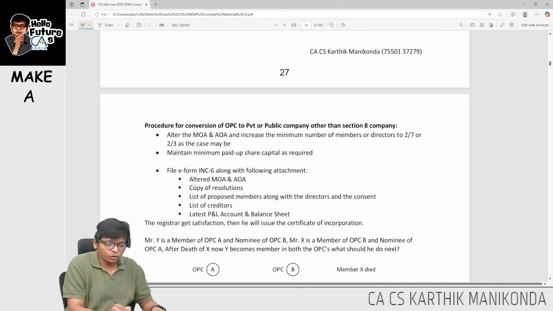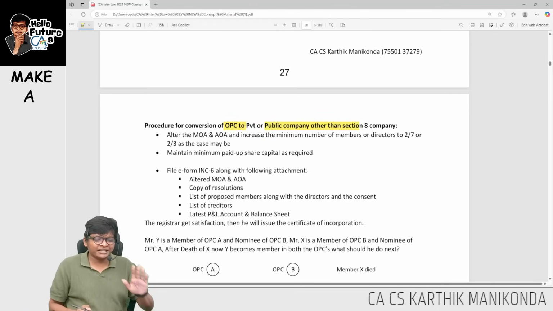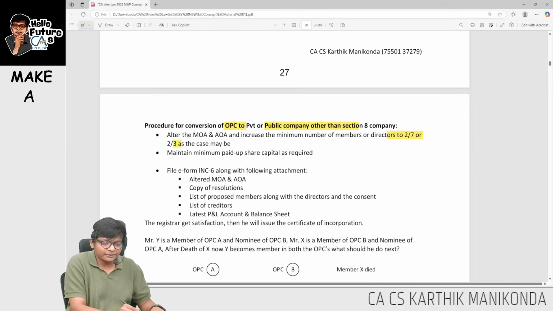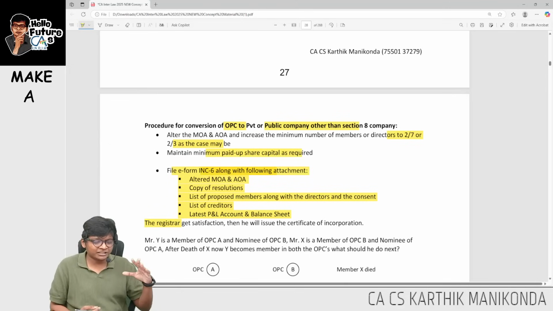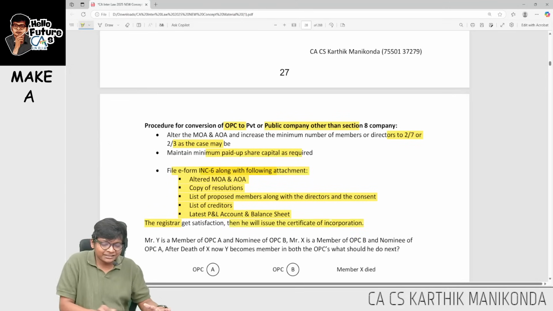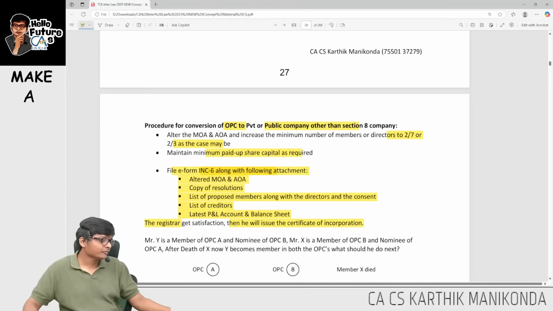Okay. If you want to convert OPC to a private or public company, very simple. Increase the minimum number of members and directors, then increase the paid up share capital, file to ROC with all these attachments, MOA, AOA, resolutions, list of creditors, etc., and then they will issue a new certificate of incorporation.